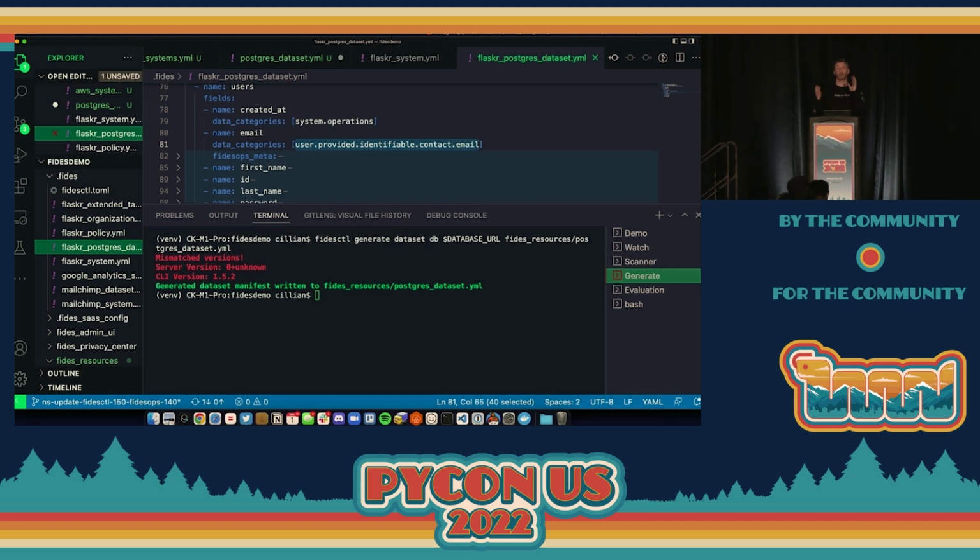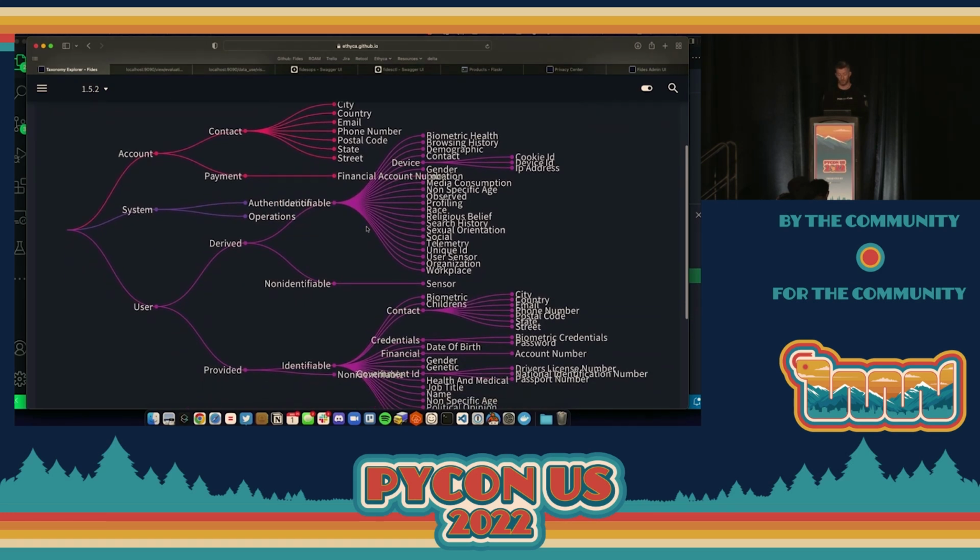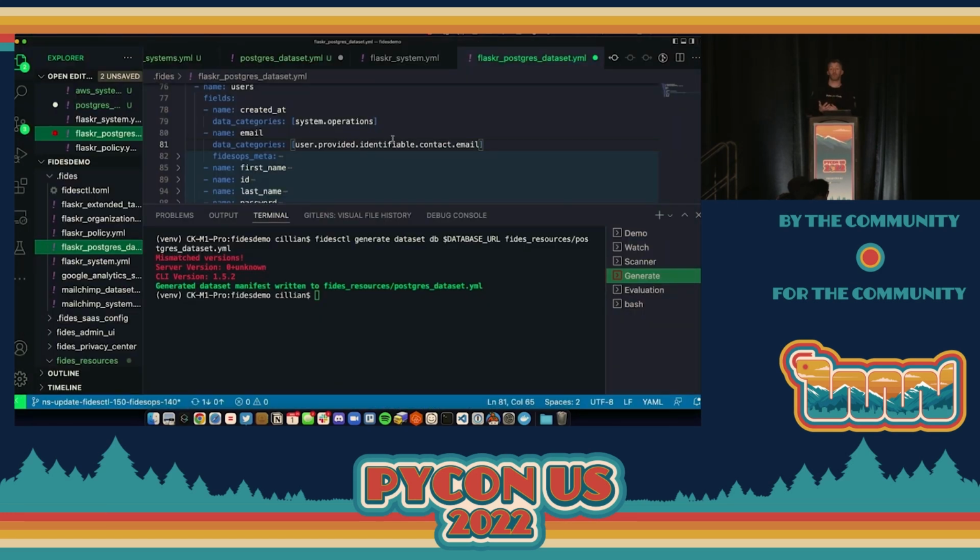Now as a developer, if I don't know the structure of this, I can simply declare it maybe as user data. I might just say it's user information. I could say it's user provided. I know that it's actually been provided by the user. It could have been derived about the user through observation. Is it then identifiable? Is it contact information? I could just leave it there. Or I could specify that it's email. Now, these are coming from the Fides taxonomy, right? So these are specifically from this taxonomy, okay? So I'm declaring the type of information I'm handling in my data set.